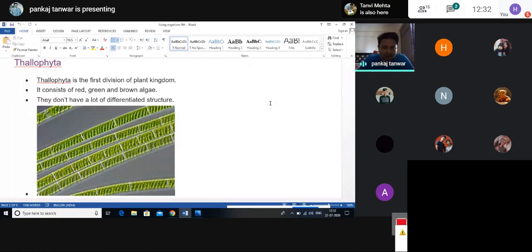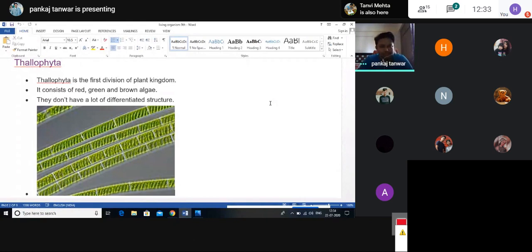Why? Because they do not have well developed reproductive organs. Thallophyta are plants that do not have well developed reproductive organs. They have inconspicuous reproductive organs. Inconspicuous reproductive parts or organs are those organs that do not participate in the process of fertilization, and in that case we use the word sterile.